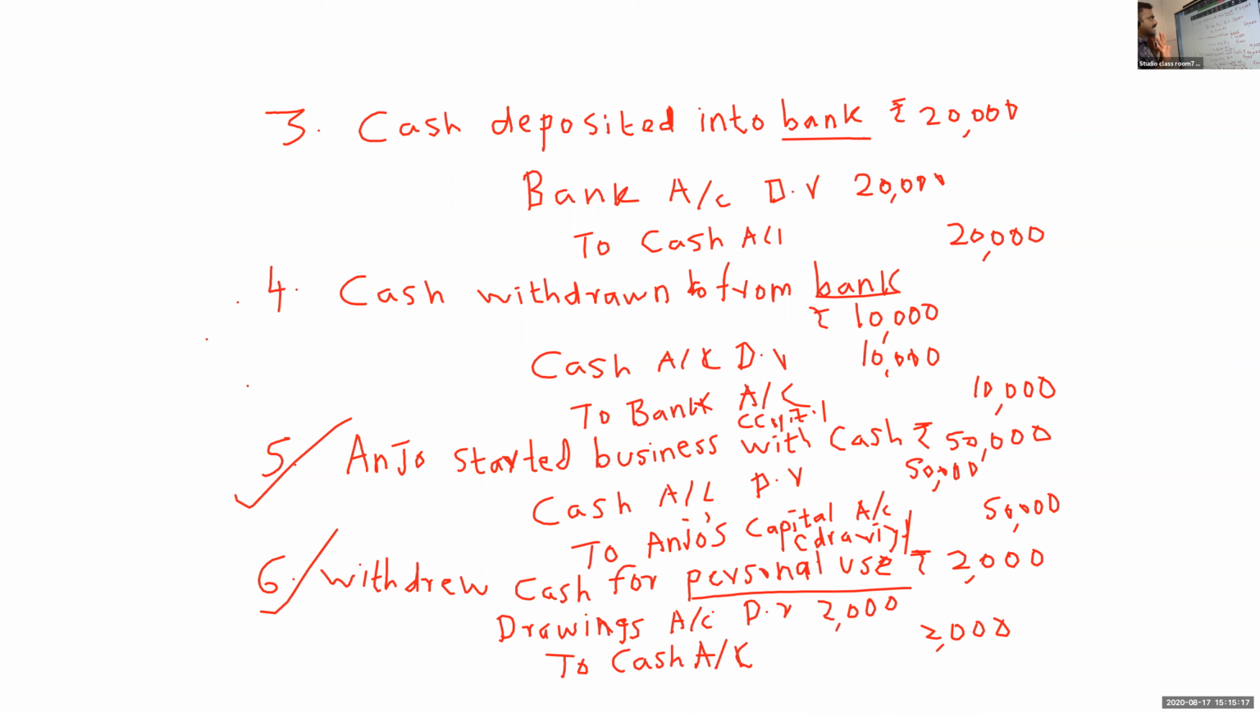Any doubt related with the 5 and 6? Started business with the cash means capital. You look giver or receiver. Giver. That person is related with the owner. He given. So that's why credit. Debit will be cash. Withdrew cash for personal use. Personal use means drawings. Drawings here means he withdrew. He got the cash, he is receiver. So that's why drawings. From the firm's point of view, company point of view, if cash is received, cash debit. If cash is given, cash credit.